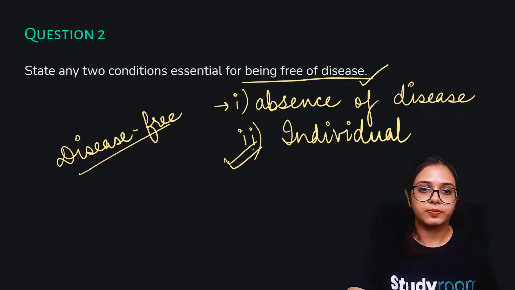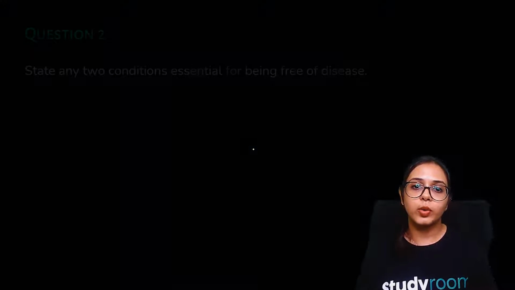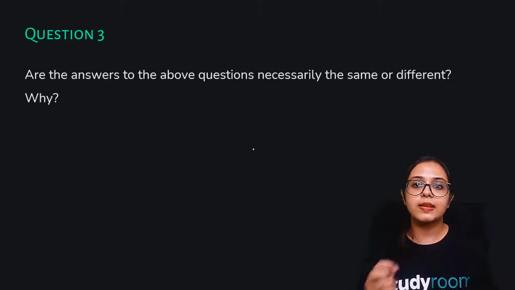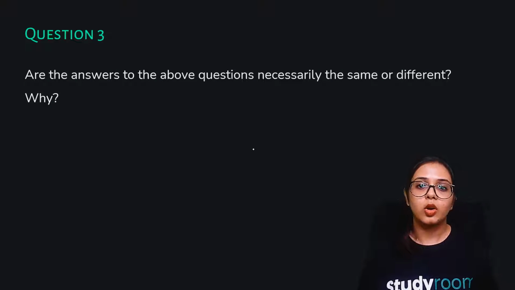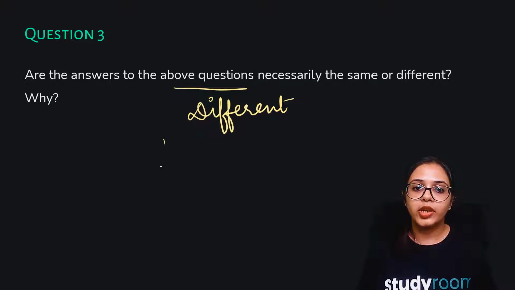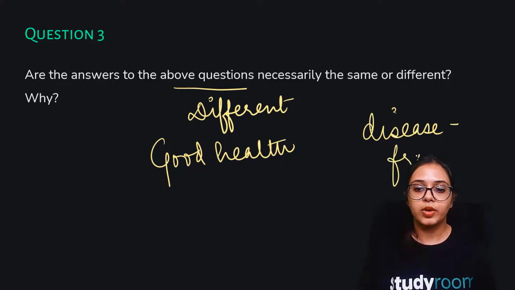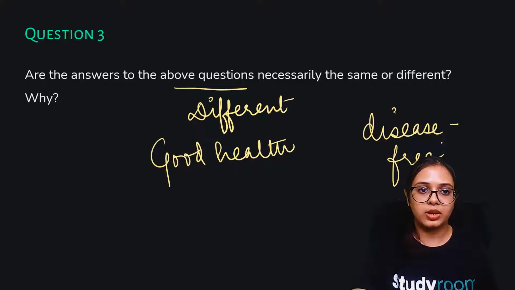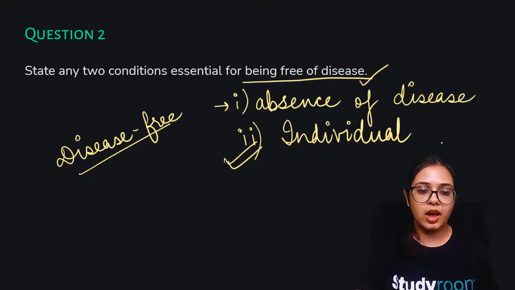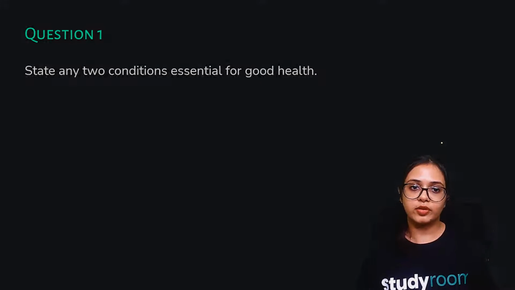Okay. Are the answers to the above two questions necessarily the same or different? Now we know that the answers to the above questions are different. All right. Why are they different? Because a state of good health varies from a state of disease-free body. And we have seen this difference in the earlier slide where you had that difference column, right? Let me quickly show you that slide again. So you can have a look at this differentiation again.